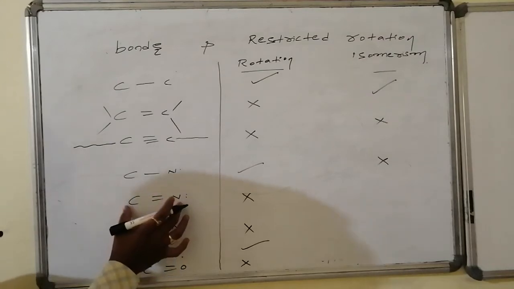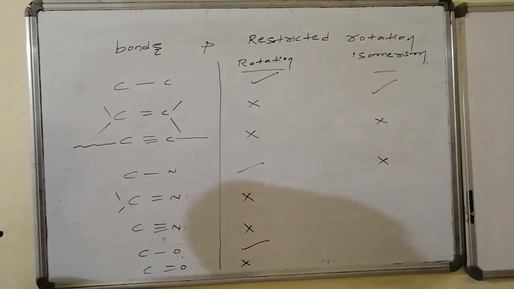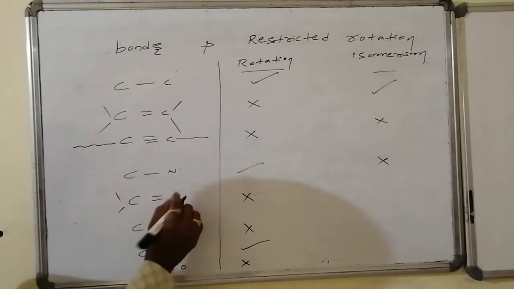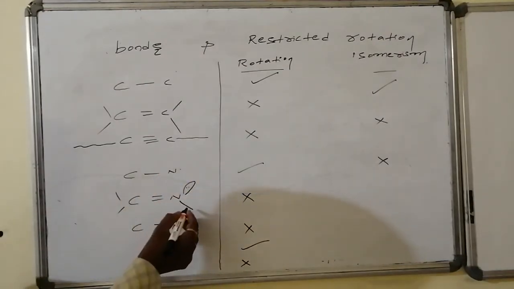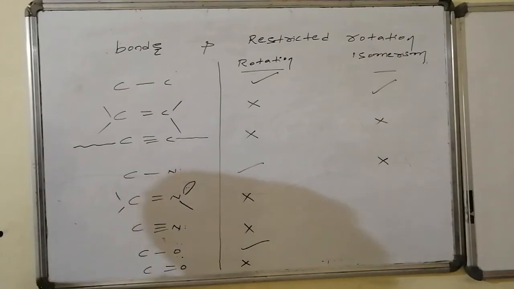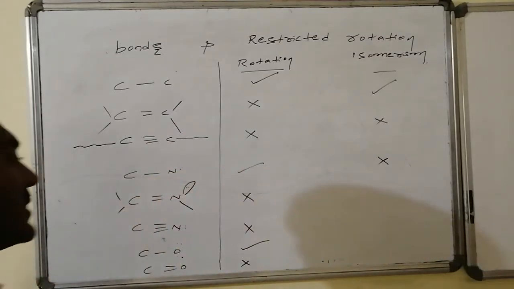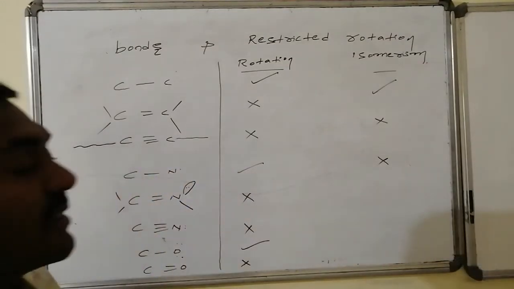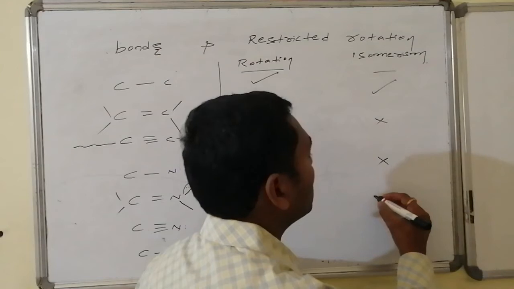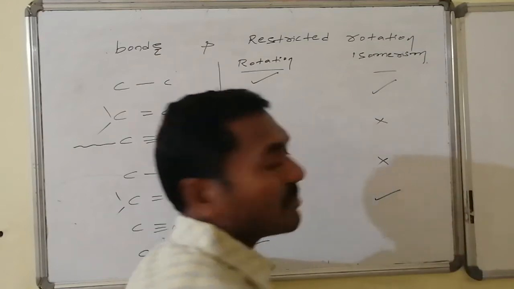Whereas restriction is present. Here it is having two valencies. Nitrogen is having one lone pair as connectivity and the other one is a bond. I can keep like this, I can keep vice versa also. Thus I will be having two ways of adjustment. Hence in this case, if carbon is properly substituted, then I am having the chance to get the isomers, that is, geometrical isomers are possible.